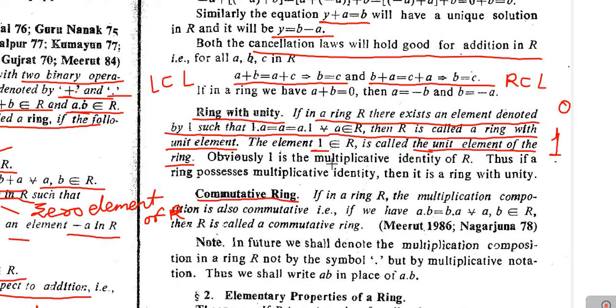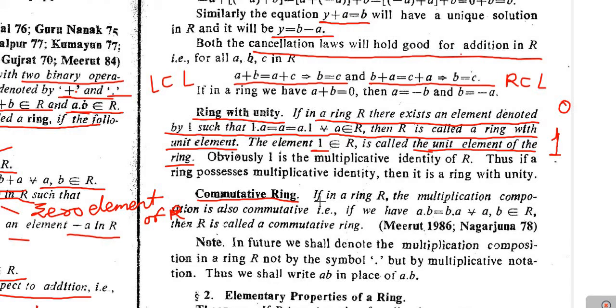As we have said, if (R, +, ·) is a ring, this algebraic structure is a ring, then obviously R is an abelian group under addition, which means that the addition is a commutative operation for the elements of R. So the second binary operation, that is multiplication, may or may not be commutative for the elements of R. And if the multiplication is commutative for the elements of R, then the ring will be called a commutative ring.